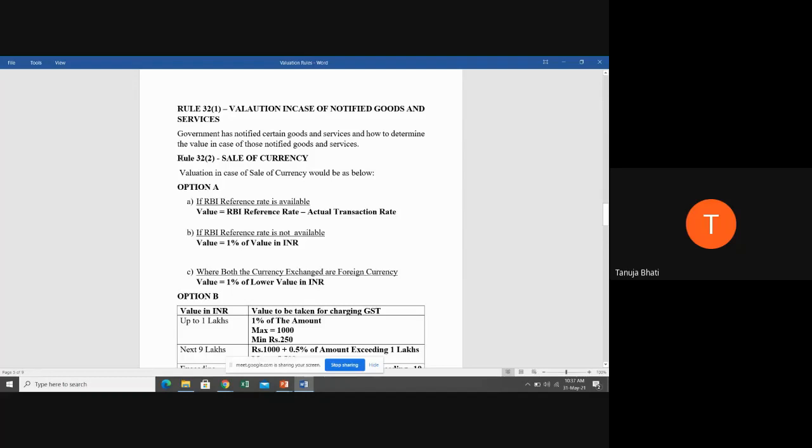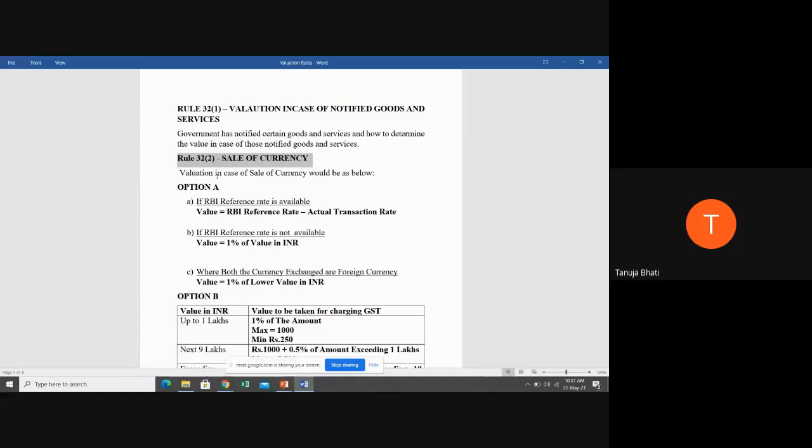So students, first pay attention to the thing that I am going to explain, then I will read out this entire thing. See students, first notified goods and services is sale of currency notes. So when I say sale of currency notes, it is nothing but purchase or sale of foreign currency, including money exchanger. Now, when any dealer or any person is into the purchase or sale of foreign currency, what is going to be the value when you're purchasing those currency, or what is going to be the value when you sell those currency.